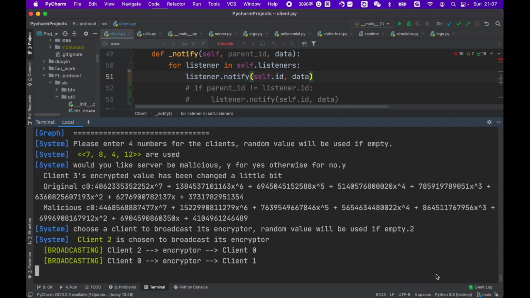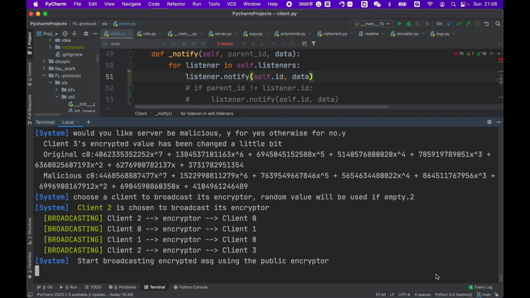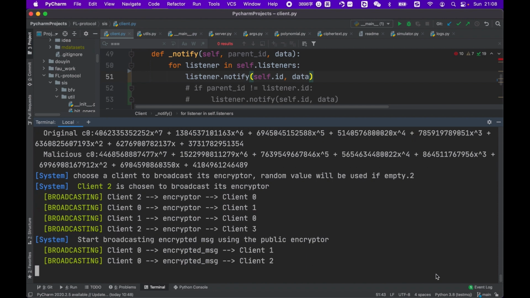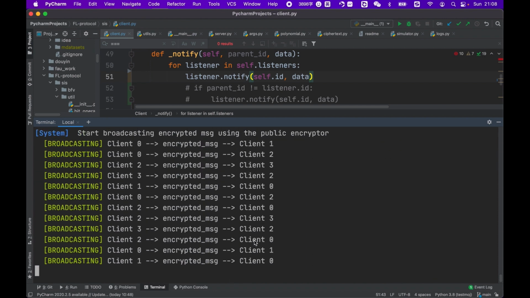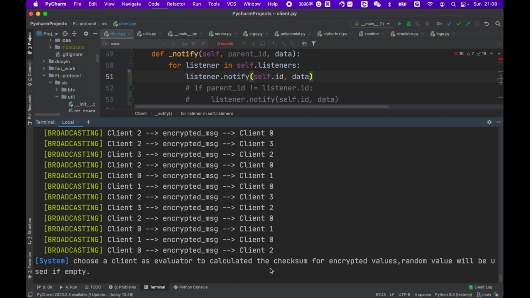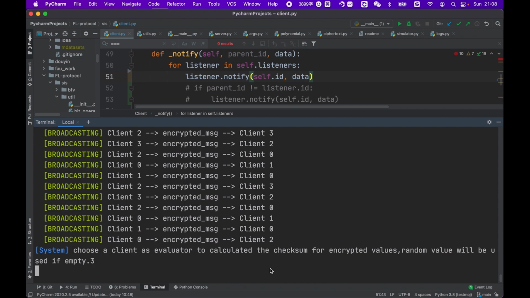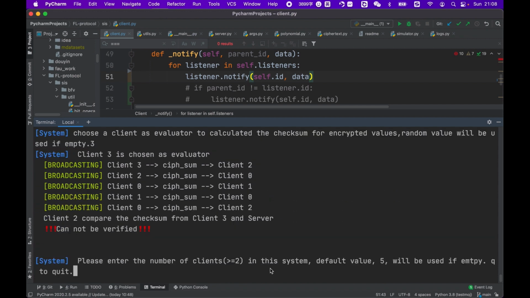Then choose a client to broadcast its encryptor. Let's choose client 2. The encrypted message has been broadcast, and let's choose client 3 as the evaluator. Boom, it is unable to be verified. So that's pretty much my simulation system, based on the algorithms and the protocols. Thank you very much.